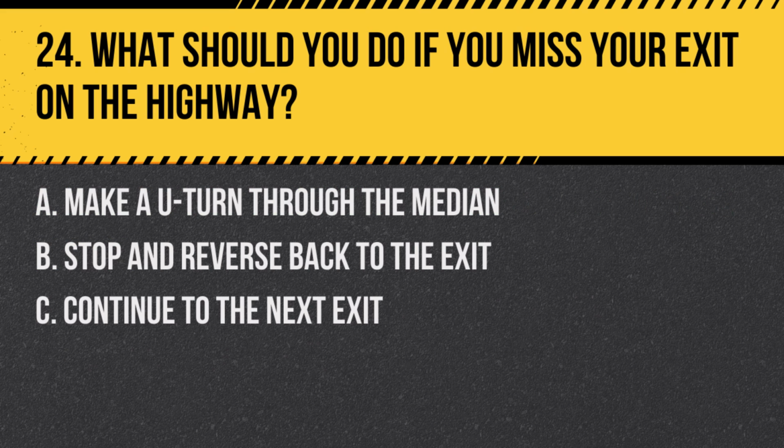Question 24. What should you do if you miss your exit on the highway? A. Make a U-turn through the median. B. Stop and reverse back to the exit. C. Continue to the next exit. Answer: C. Continue to the next exit. If you miss your exit on the highway, do not stop or reverse. Instead, continue safely to the next exit.